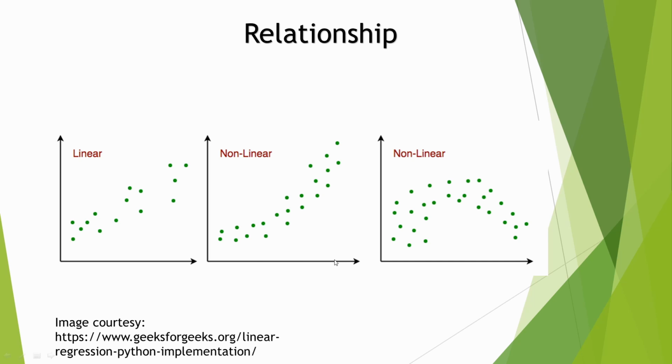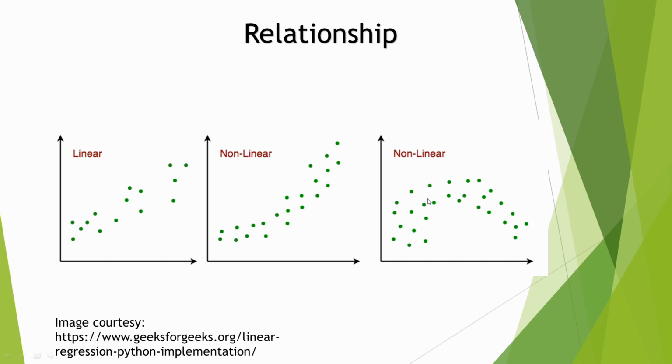The relationship between x and y is linear here, because the relationship looks like a straight line. Here it is curved, so it is not a linear relationship. Same goes with the third image. It is a negative curve, so it is also not a linear relationship. This is called a non-linear relationship.